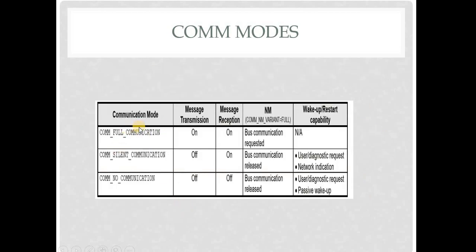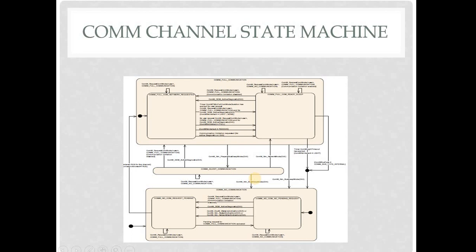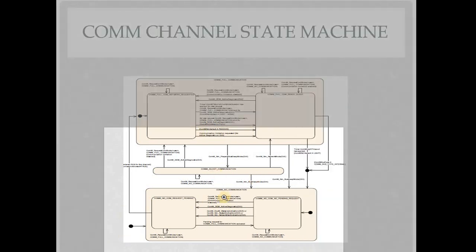In full COM, both transmission and reception are possible. If it is silent COM, transmission is not possible, only reception is possible. If it is no COM, both transmission and reception are not possible. Now let's see in detail about the ComM channel state machine.